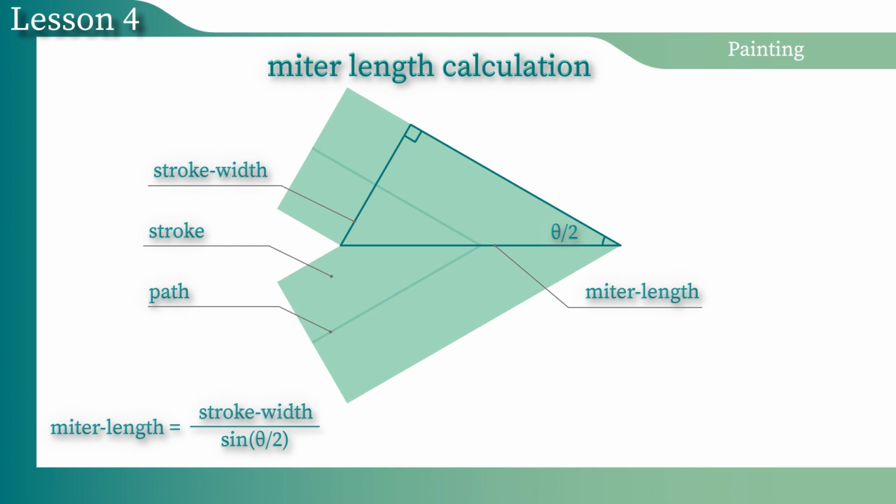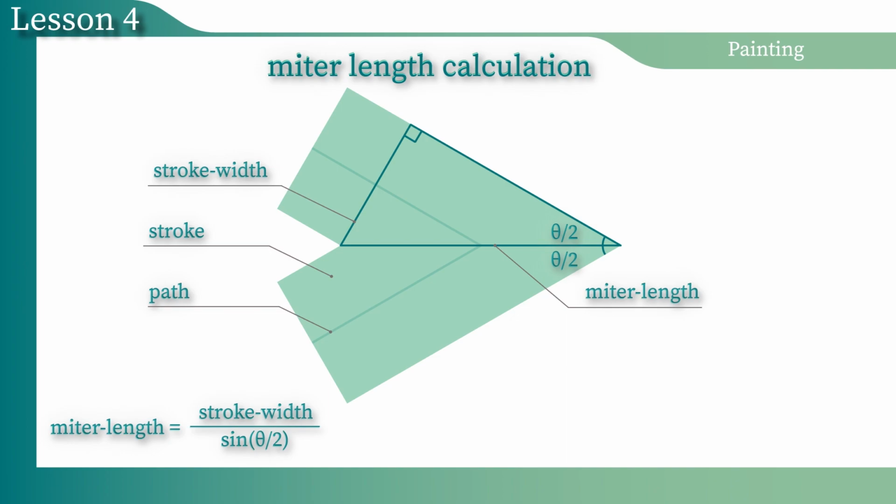We can make several conclusions. The first is that a miter is a bisector of the theta angle. The bisector is a line that divides the angle by half. That's why we use the sin of the theta angle divided by 2.